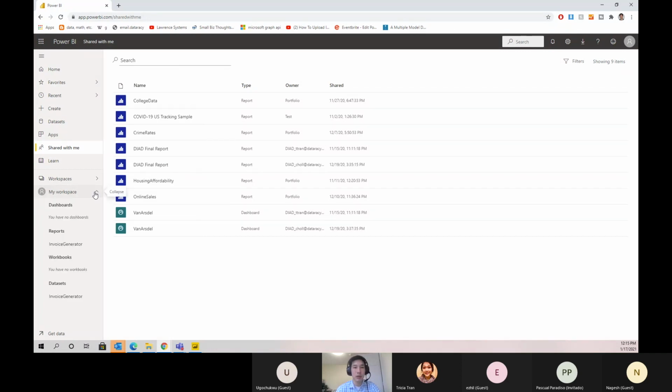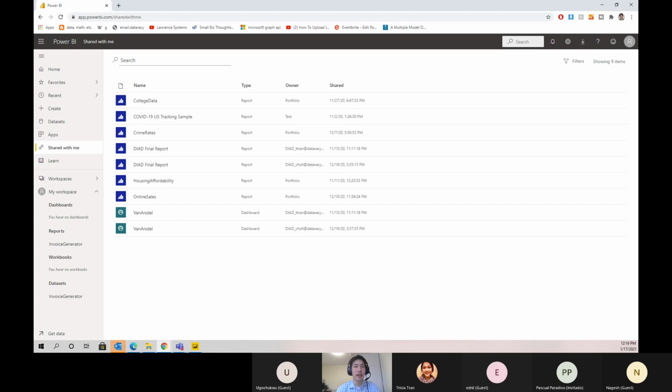And notice the Dashboard, Reports, Workbooks, and Datasets section. Let's import a Power BI desktop file and create dashboards. My Workspace is your personal workspace. We need to create a workspace where we can collaborate with team members and distribute content to end users. To do this, we'll create a new workspace.